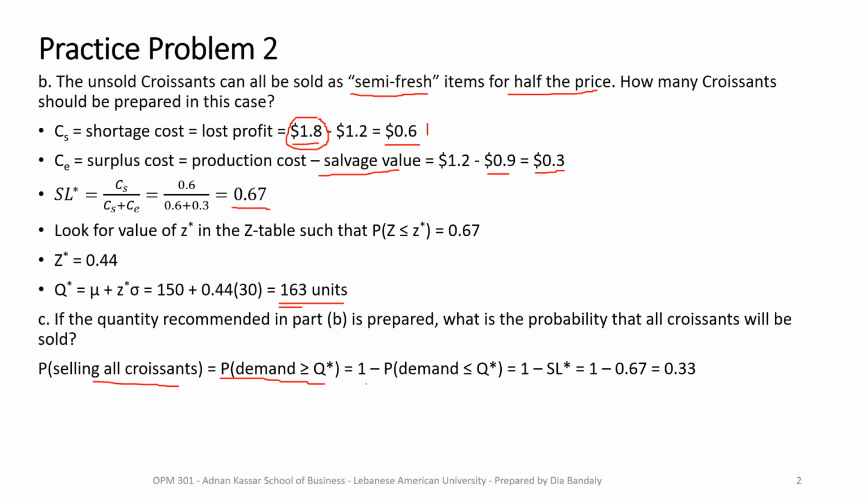All right, which is what? It's 1 minus the probability that demand is less than or equal to Q star. And I'm happy to see that, because this is my service level that we just found. So it's 1 minus 0.67 that we got here. Okay, and the probability that we can sell everything is 0.33. Okay, so I hope that was clear for you.